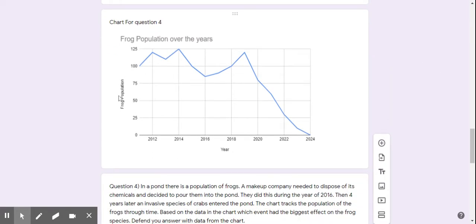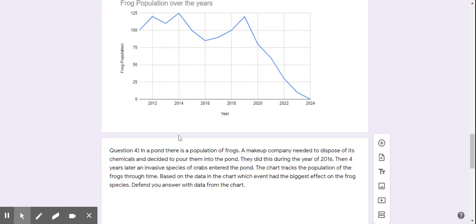So we have the chart right here, and this is frog population over the course of years. In a pond, there is a population of frogs. A makeup company needed to dispose of its chemicals and decided to pour them into the pond. They did this during the year of 2016. Then, 4 years later, an invasive species of crabs entered the pond. The chart tracks the population of the frogs throughout time.